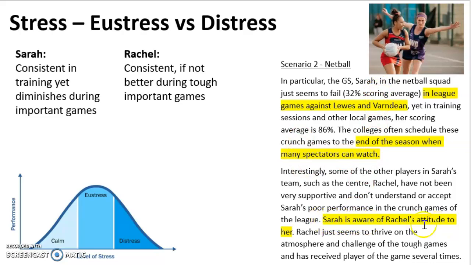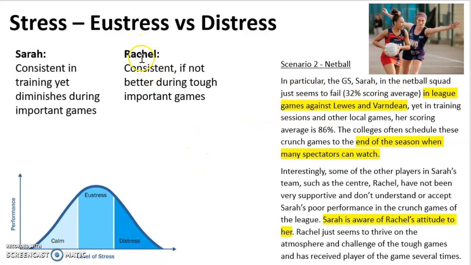And Sarah's also aware of Rachel's attitude to her. Rachel has a negative attitude towards Sarah during these games because Sarah's scoring average is so much lower than what she's used to. And this in itself can put more stress on Sarah as well. She wants to try to please the team in a way, and so it would be more stressful when she gets the chance to shoot, as she knows that she kind of needs to score. And overall, this all combines to make Sarah overstressed, in the distress category, during the games against Lewis and Varndine.